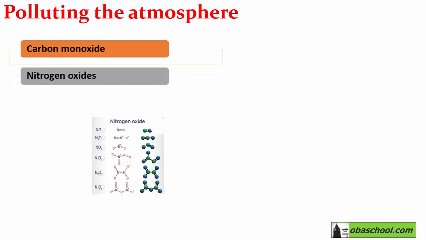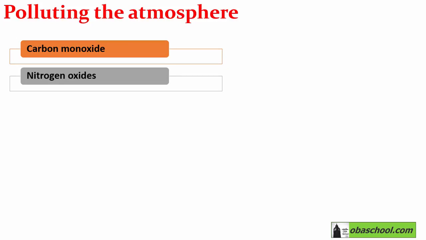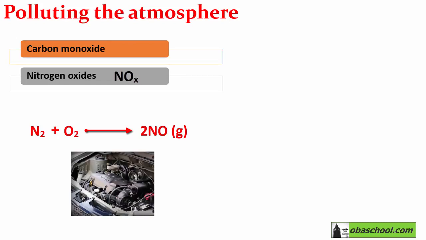nitrogen oxides, NO, NO2, and N2O4. Nitrogen oxides are often abbreviated to NOx. These are produced when there is enough energy for nitrogen and oxygen in the air to combine. For example, N2 plus O2 will produce 2NO gas. This happens in a petrol engine at high temperatures present when the sparks ignite the fuel.